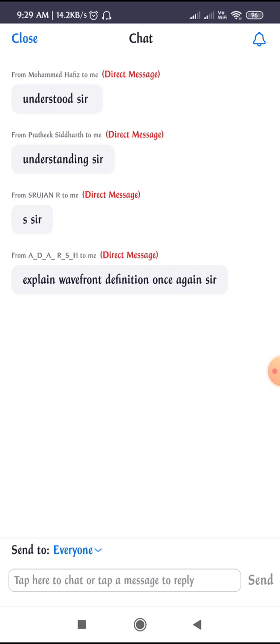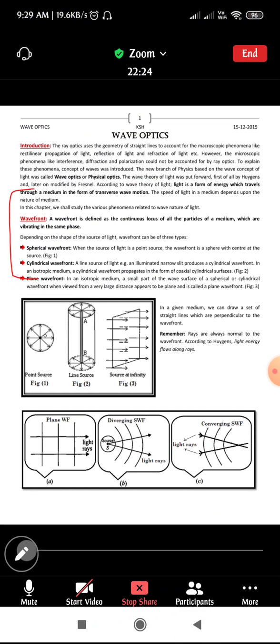Okay, others, explain the wavefront definition once again, sir. Okay, see here, others. The wavefront is defined as a continuous locus of all the particles of a medium which are vibrating in the same phase. Okay, so as you know that,